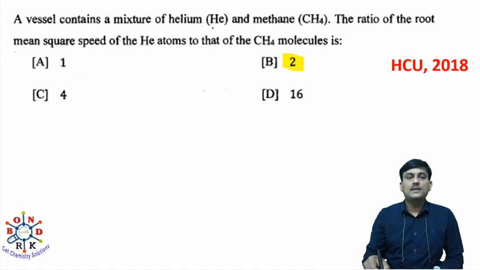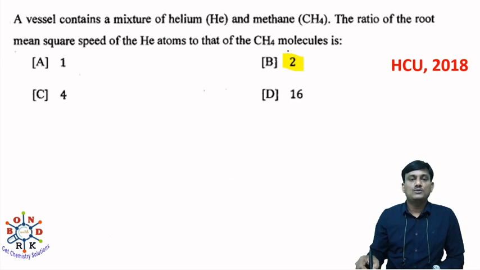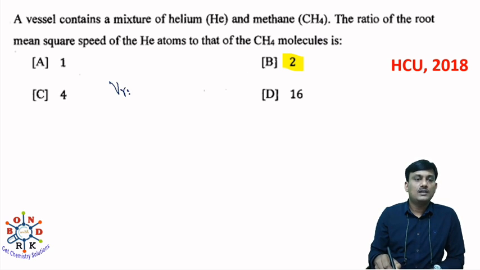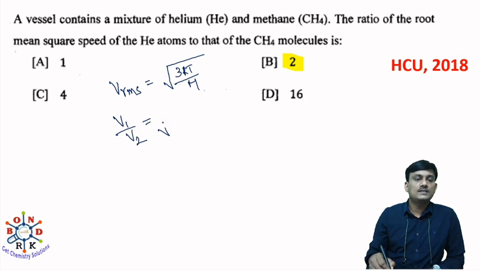A vessel contains a mixture of helium and methane. The ratio of the root mean square speed of the helium atoms to that of the CH4 molecule is? Okay, we know the Vrms. Vrms is equal to root 3RT by M. And if you take the ratio V1 by V2, the ratio of root mean square velocities is equal to root of M2 by M1.